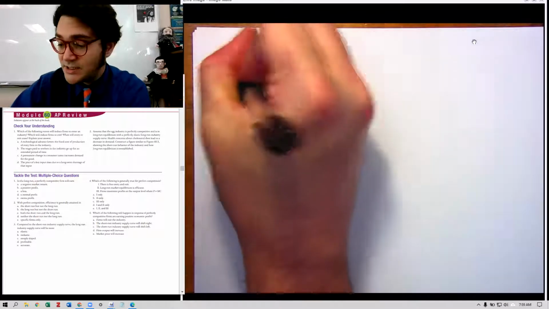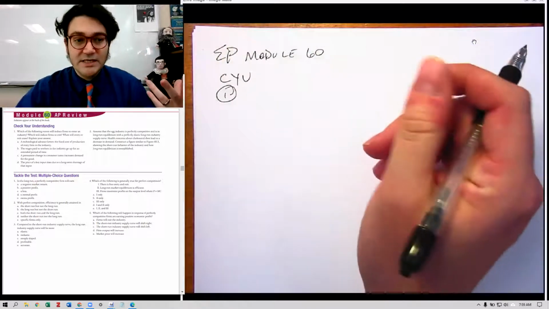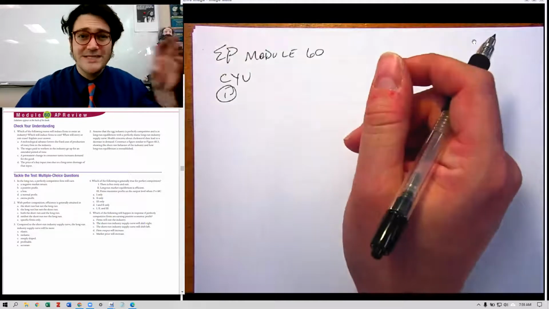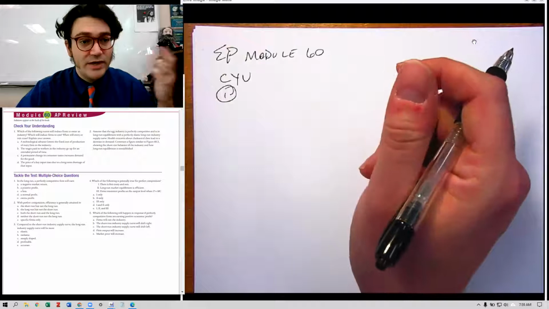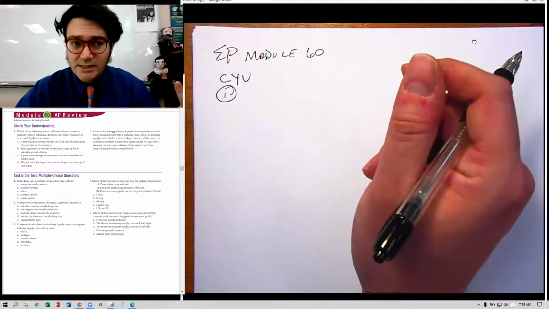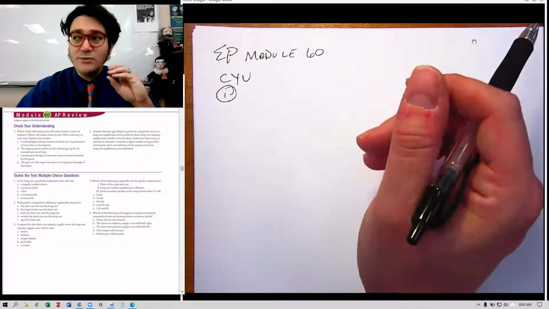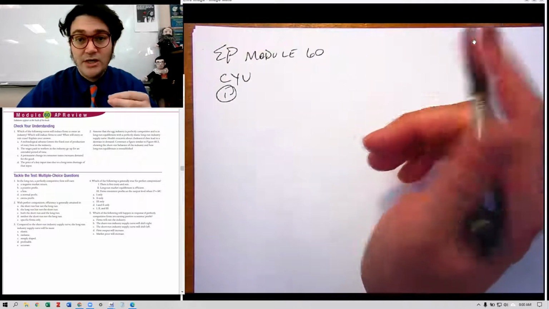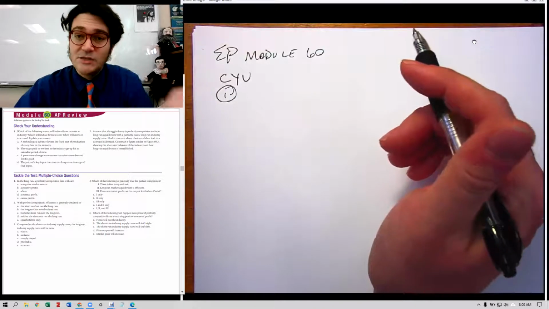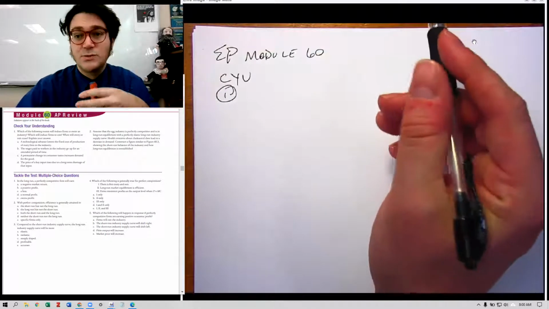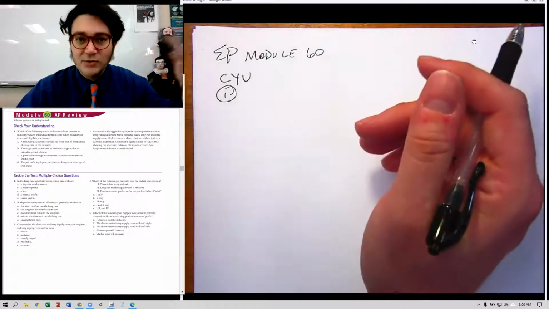So the first question is, check your understanding number one, and it says in each of the following events will it induce firms to enter or to exit the industry, and then when will it cease, and explain your answer. And so this is really just saying when will firms be earning a profit or a loss, because if firms are earning a profit, then other firms will enter, and if firms are losing money, then firms will exit, right? And then once they reach that equilibrium is when that process will stop.